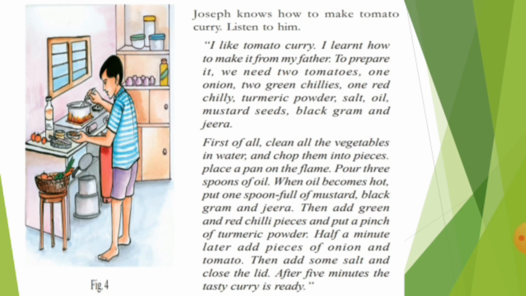Now keep the pan on the flame. Pour 3 spoons of oil. When the oil becomes hot, put 1 spoonful of mustard seeds, black gram and jeera. Then what you have to do? Then add green and red chili pieces and put a pinch of turmeric powder. Half a minute later add pieces of onion and tomato. Then add some salt and close the lid. Keep it for 5 minutes. Then the tasty curry is ready. What is the curry that he has prepared? Joseph has prepared a yummy and tasty tomato curry.